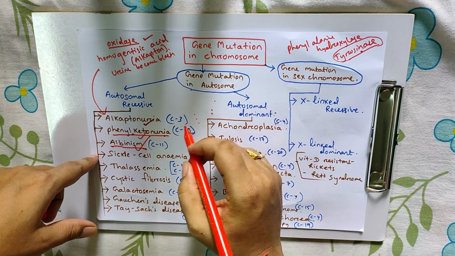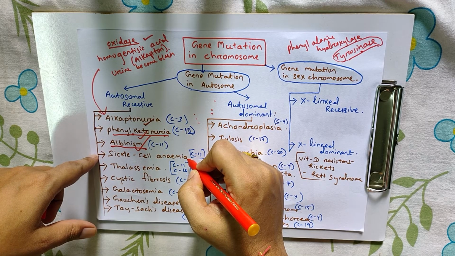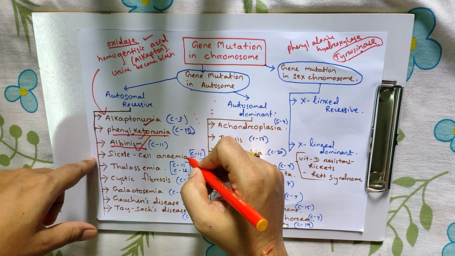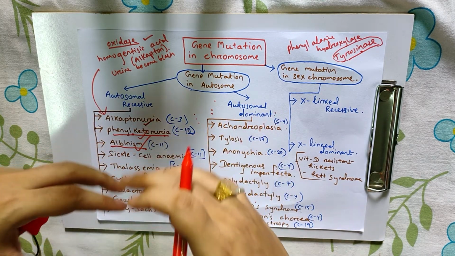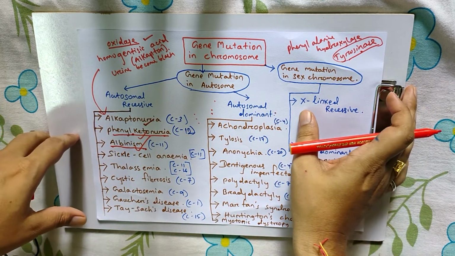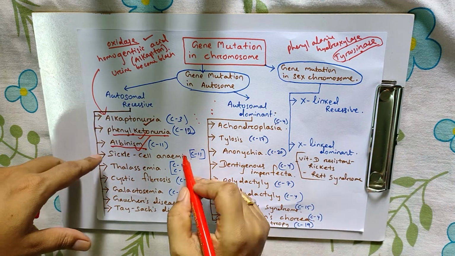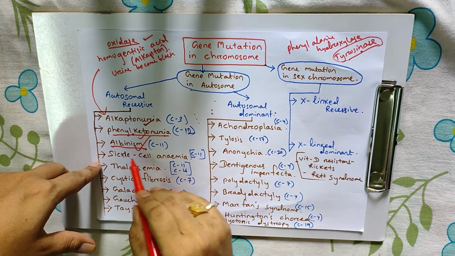In this way, there is a reduction in oxygen and blood supply to important body parts, and the body parts are affected. This is called sickle cell anemia.